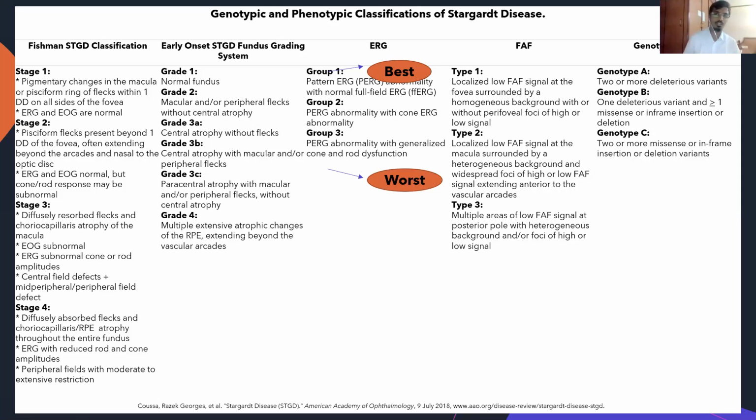Now, it is important to know that full field ERGs have a mass response, and this pathology, Stargardt's, is a macular pathology. Hence this pattern ERG is used. So full field ERGs in these cases are generally normal because they use the gross response of the retina and not macular responses. That's the reason we use pattern ERGs in this classification.